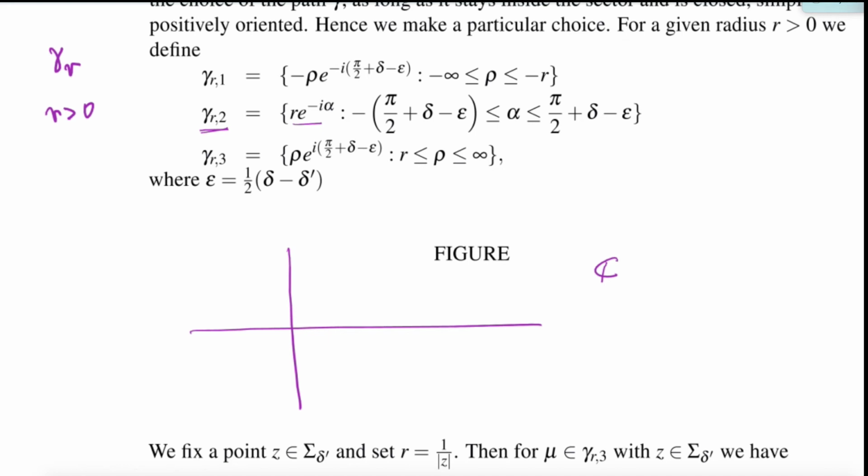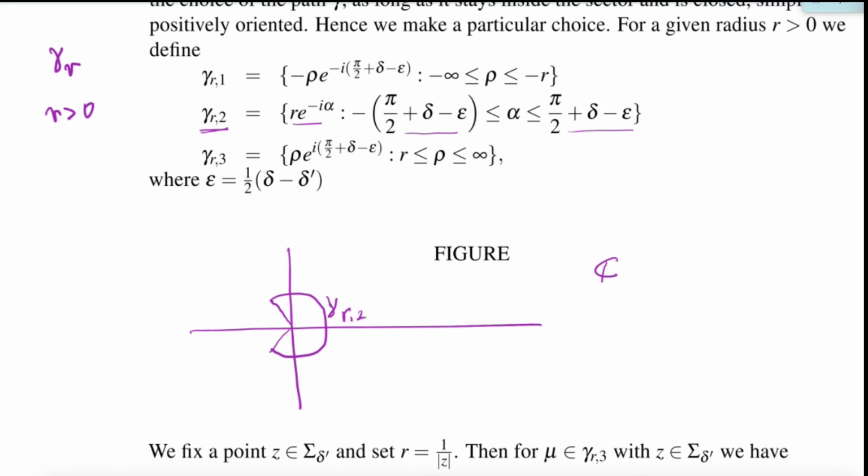Alpha is an angle. And the angle goes from minus (pi over 2 plus delta minus epsilon) to the same thing with a plus, pi half plus delta minus epsilon. And it has a fixed radius r, so it's part of a circle going around like this, where you have a minus pi half plus delta minus epsilon here, and you have plus so and so right there. So this would be gamma r2.